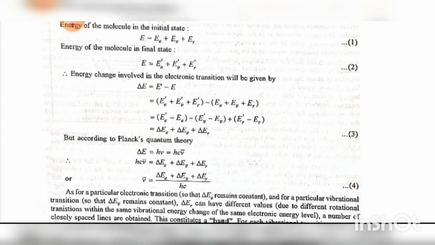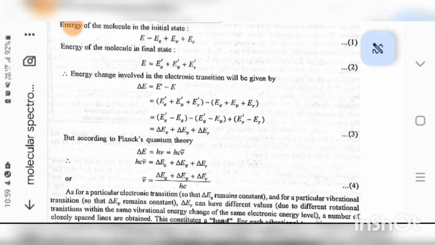Therefore, the energy change involved in the electronic transition will be given by delta E is equal to E dash minus E, is equal to EE dash plus EV dash plus ER dash minus EE plus EV plus ER, is equal to EE dash minus EE plus EV dash minus EV plus ER dash minus ER, is equal to delta EE plus delta EV plus delta ER.